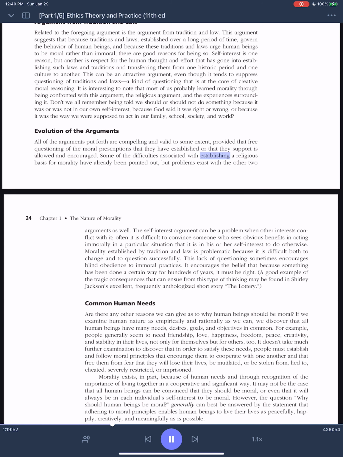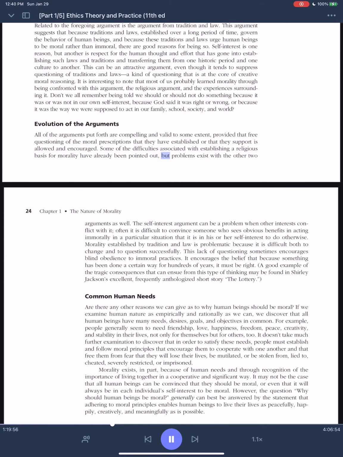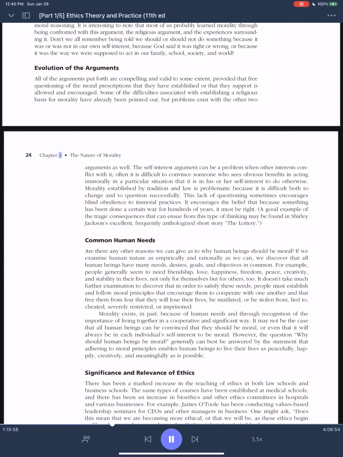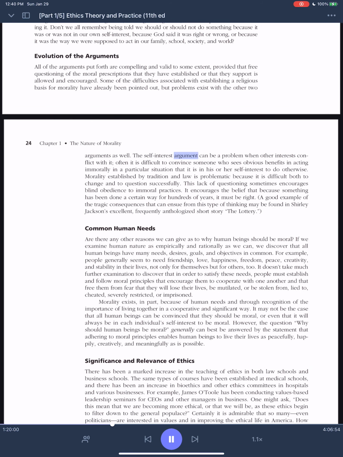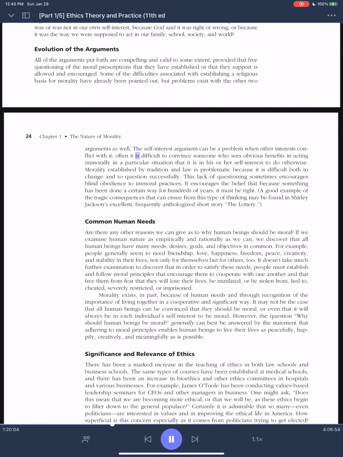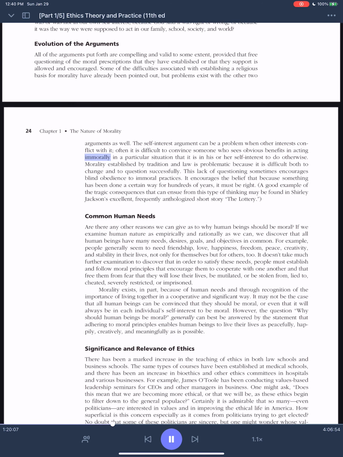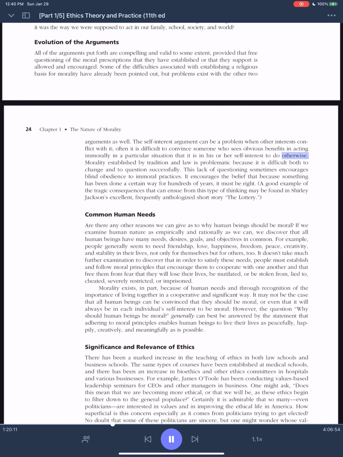Some of the difficulties associated with establishing a religious basis for morality have already been pointed out, but problems exist with the other arguments as well. The self-interest argument can be a problem when other interests conflict with it. Often it is difficult to convince someone who sees obvious benefits in acting immorally in a particular situation that it is in his or her self-interest to do otherwise.